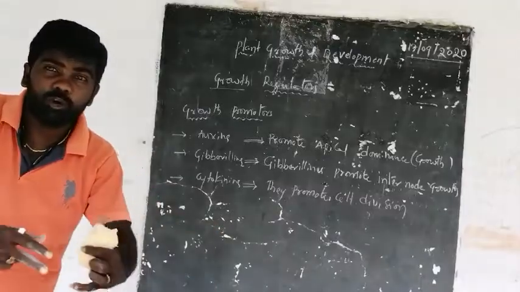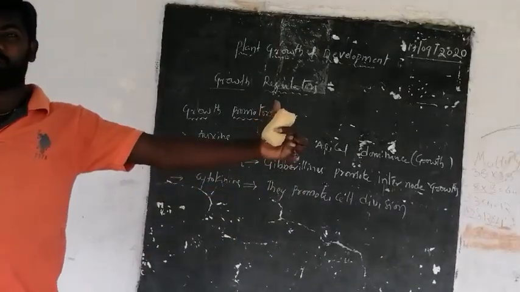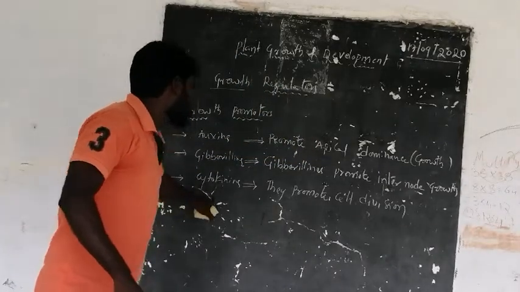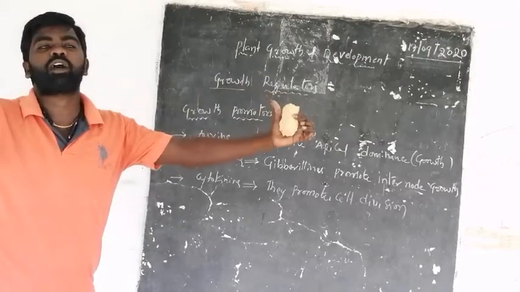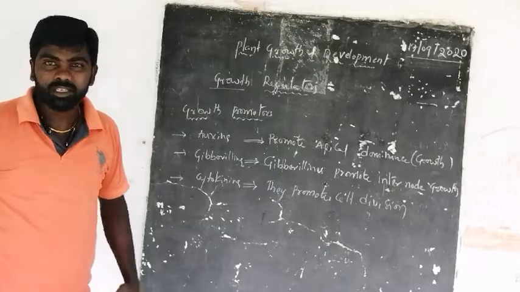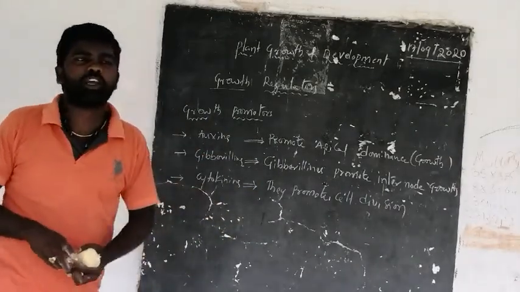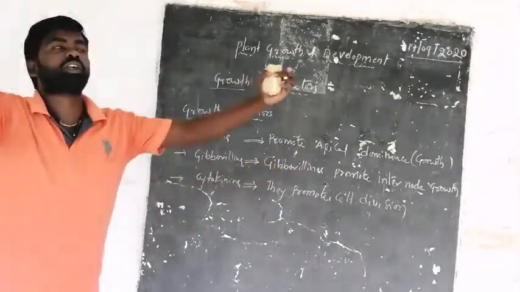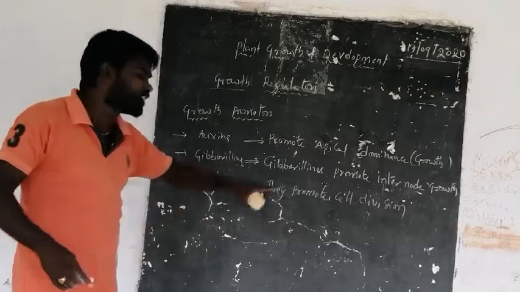More cell division means more cells are developed, and more cells means growth also increases. So the cytokinins help the division of cytoplasm in each and every cell, that is, multiplication of cells. If you spray cytokinins on a crop, more cell division occurs and more growth occurs. So these three are called auxins, gibberellins, and cytokinins.